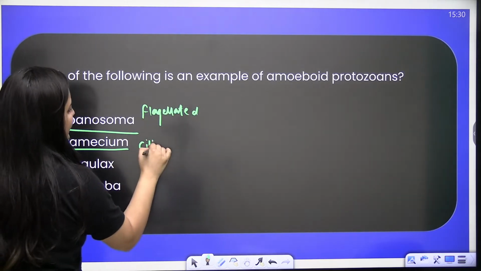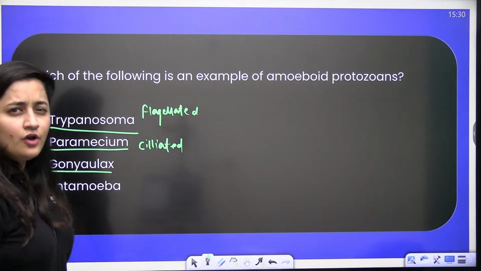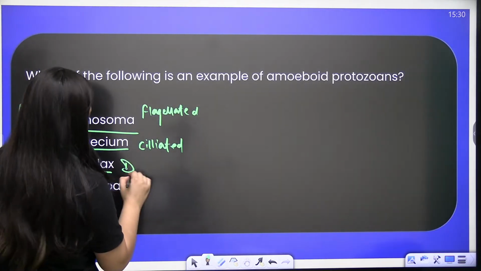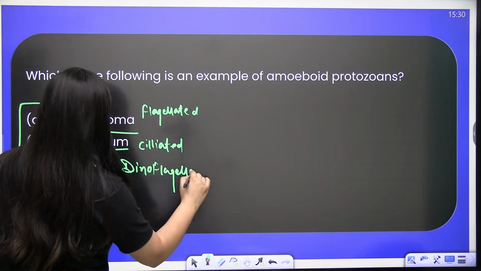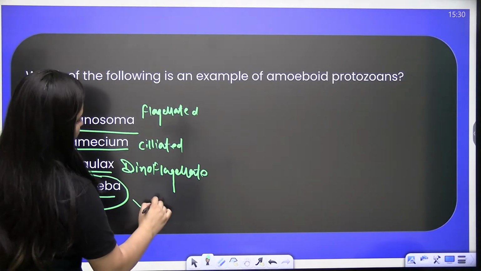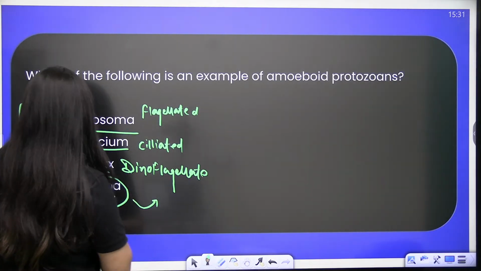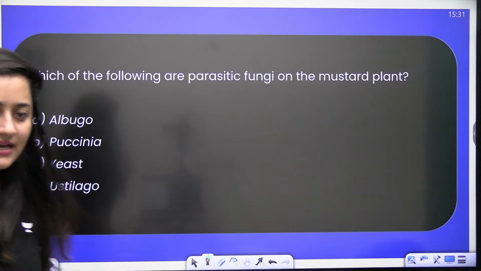Paramecium is a ciliated protozoan. Gonyaulax is a dinoflagellate. And Entamoeba histolytica, of course, is amoeba-like, right? So D is the correct answer here.